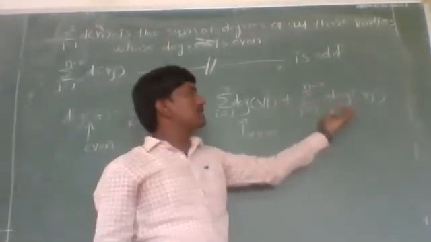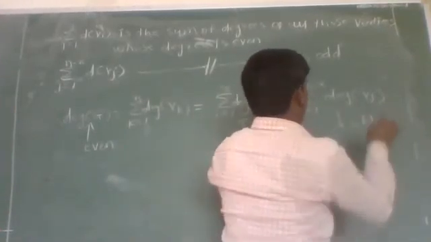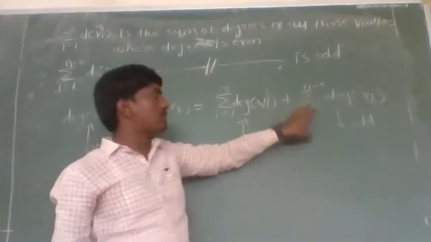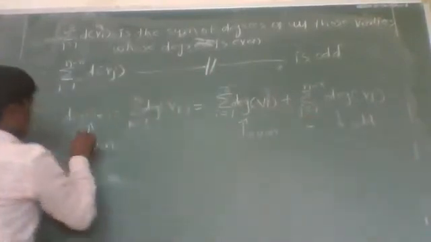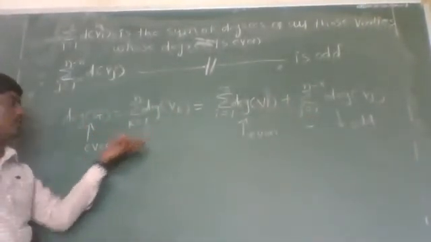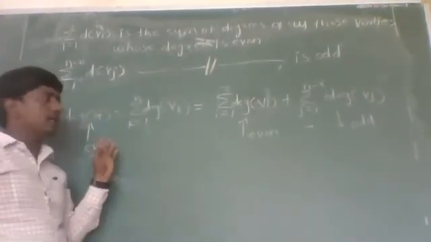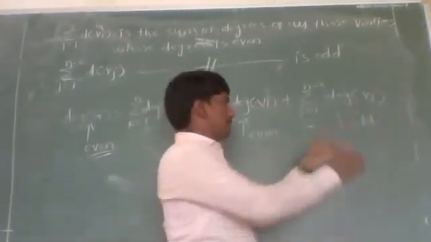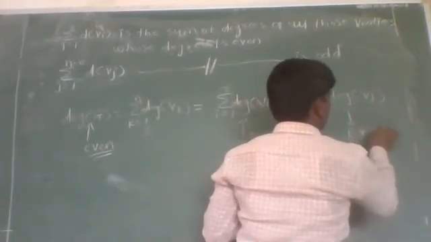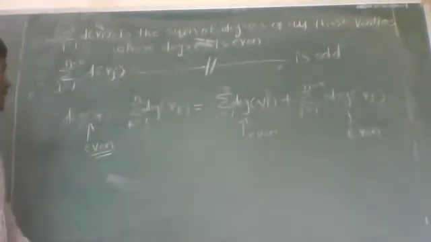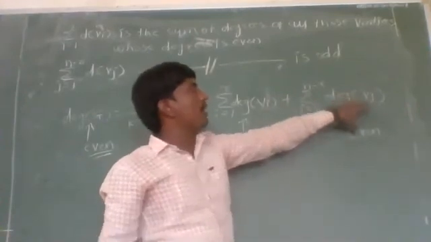Now, let us check whether this second sum is even or odd. If the sum of degrees of all those vertices whose degree is odd were odd, then even plus odd is always odd, which means that this LHS would also be odd, but that is a contradiction to our handshaking lemma. Then this sum must be even. Now, here we get that the sum of degrees of all those vertices whose degree is odd is even.